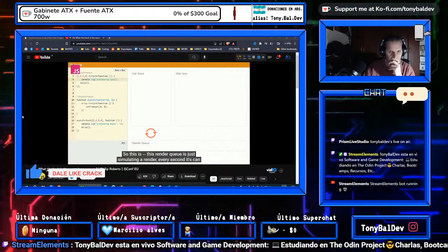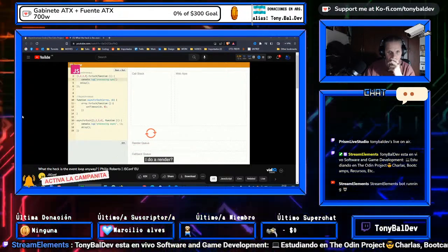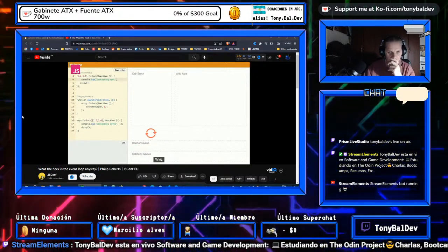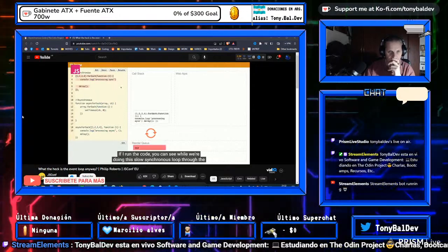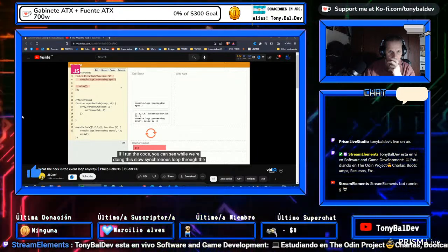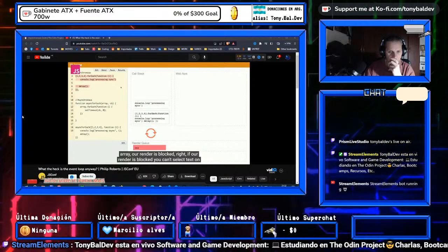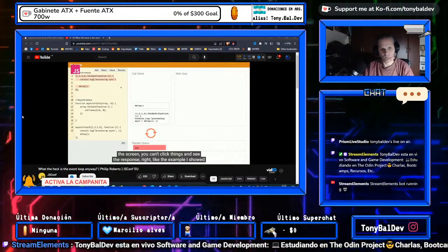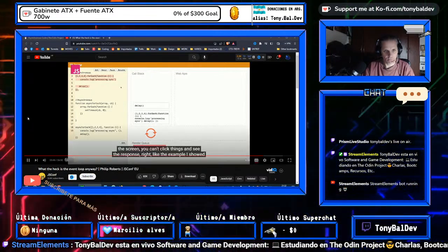So this render queue is just simulating a render, right? So every second, it's like, can I do a render? Yes. Can I do a render? Yes. Can I do a render? Yes. Because our code isn't doing anything now. However, if I run the code, we can see that while we're doing this slow, synchronous loop through this array, our render is blocked, right? And if our render is blocked, you can't select text on the screen. You can't click things and see the response, right? Like that example I showed earlier.